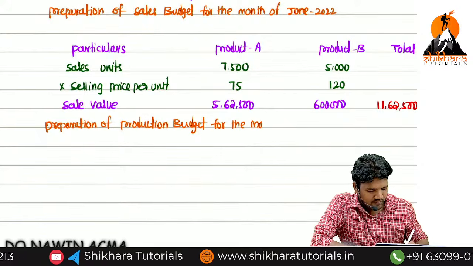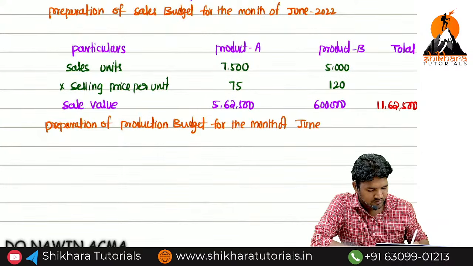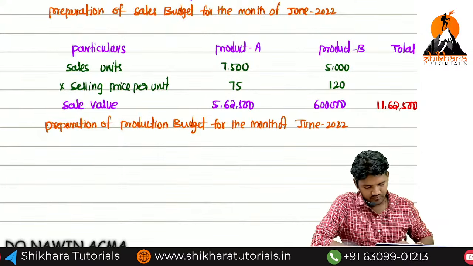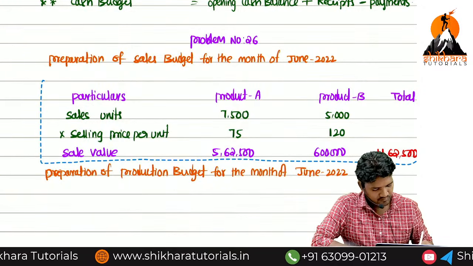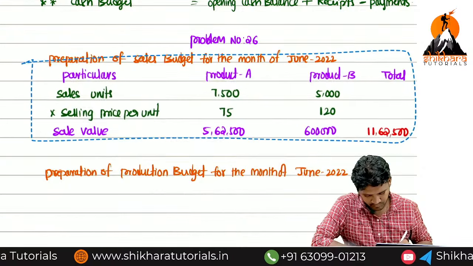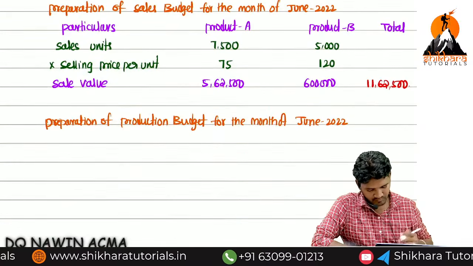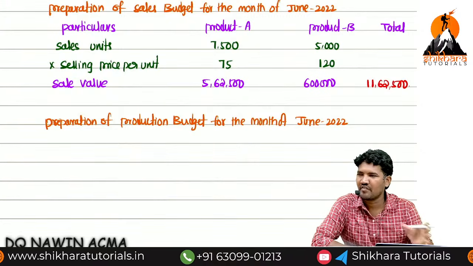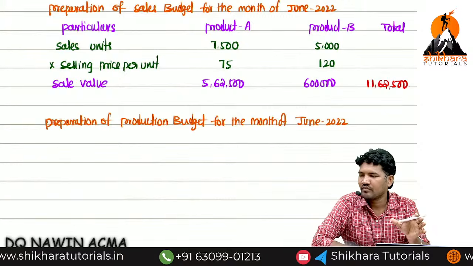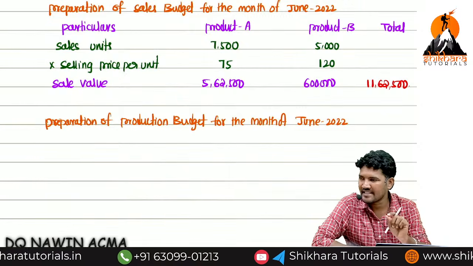For the month of... now don't use the formulas. Go with the tabular presentation. Now what is our first in the formula point of view, what is the word first you are taking? Sales.